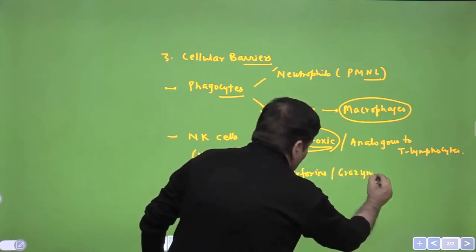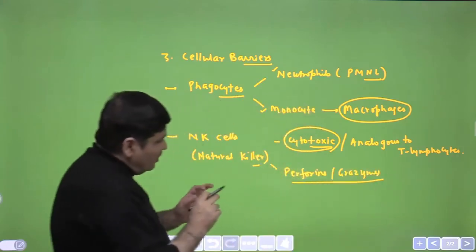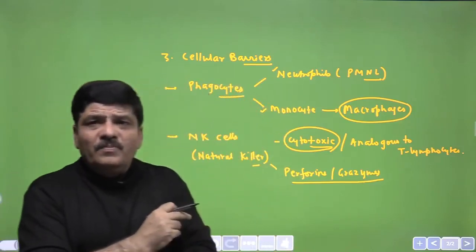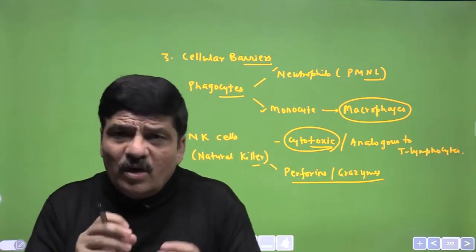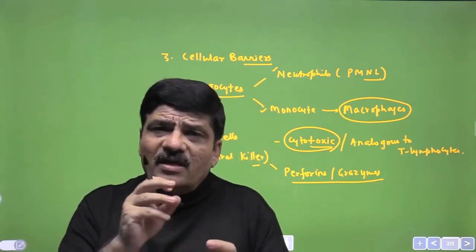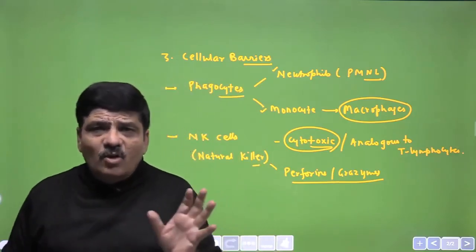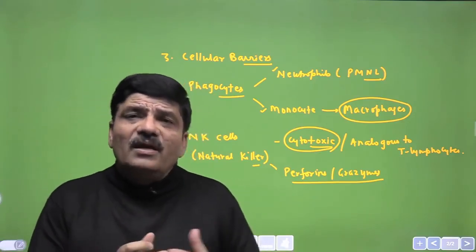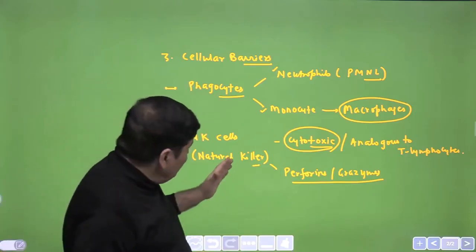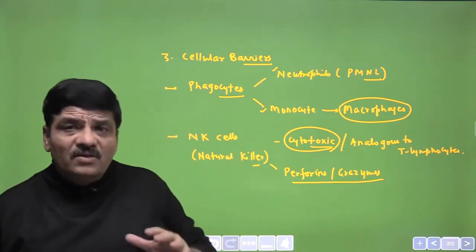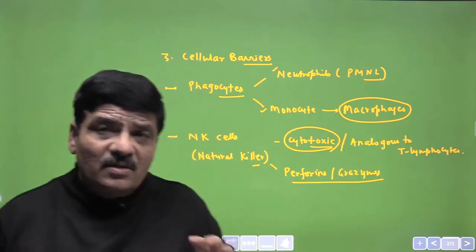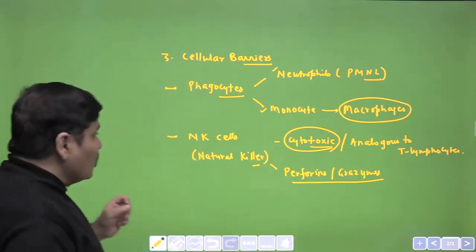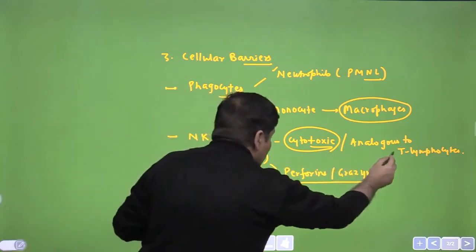So when these are released in the vicinity of the pathogen, they can form channels, and the water can enter into the cell and lead to the death of the cell. Similarly, they are very effective against virus, and they are also effective against tumor cells. So again, looking at the analogous nature to the T lymphocyte.